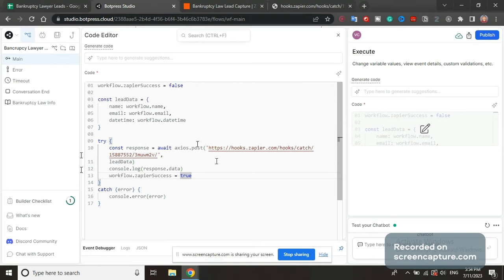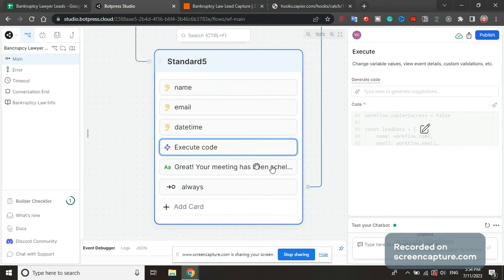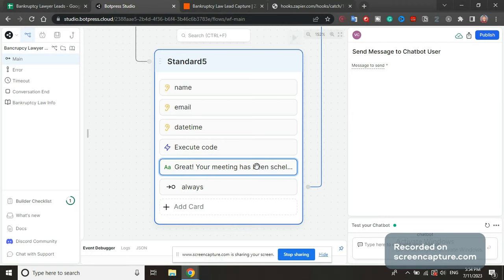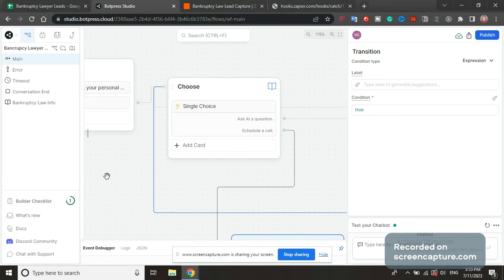I don't even know why I wrote it here. Everybody's writing it here, but we don't need it for anything in our chatbot. Maybe if we are building a more complex chatbot, we are going to need it. After that, we're gonna have a text field that says "Greet, your meeting has been scheduled," etc. And after that, we are going to have an expression that is always true. So this expression down here will be always true, and it will be a transition back to our initial question. We're gonna put it back into this single choice question, and so we're gonna offer them to ask questions or schedule a call again.